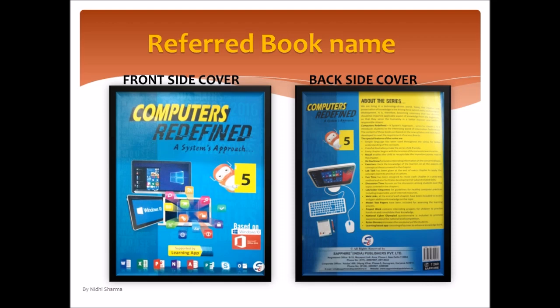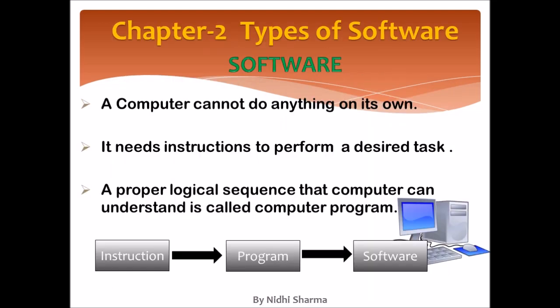Here we are just going to revise the quick things that we have learned in the previous video. First thing is, what is software? A computer cannot do anything on its own. It always needs a set of instructions or a way to do the task. Instruction is the basic thing. If we combine instructions, we can form a program, and with the combination of programs we can form software. You can see in the diagram that instruction is the basic thing. With the help of instructions we can form the program, and with the help of programs we can form the software.